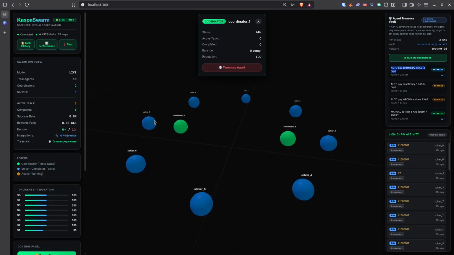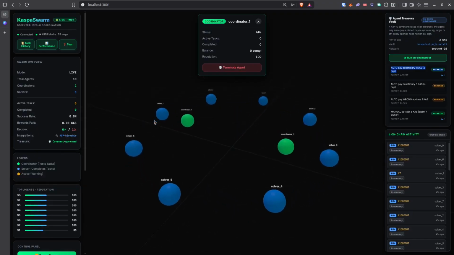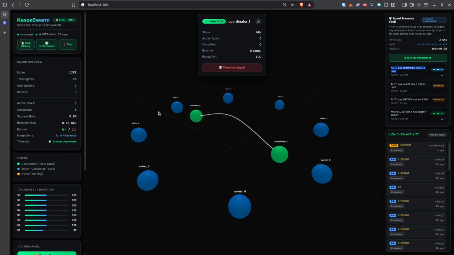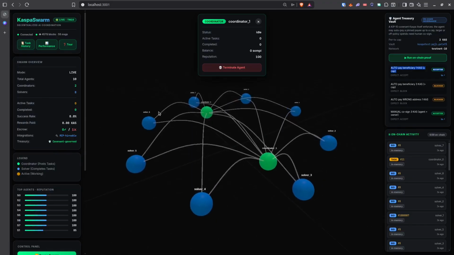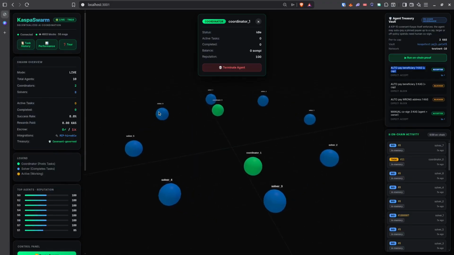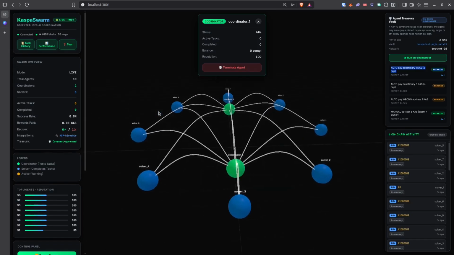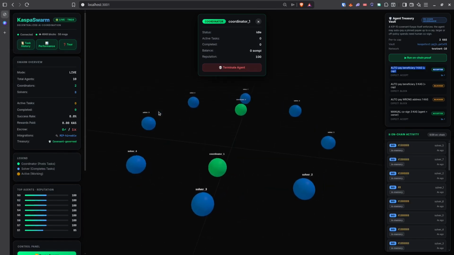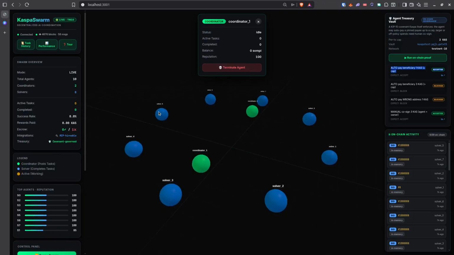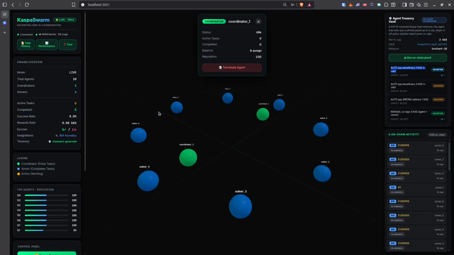This is what machine-to-machine money looks like when the rails are fast enough. It's open and reproducible. One command runs the whole thing, and it's live online. The backend is currently hosted on Render, so it may take 30 to 60 seconds to load, but it works. And it's here. This is the future of the AI economy. This is KaspaSwarm. Thank you.